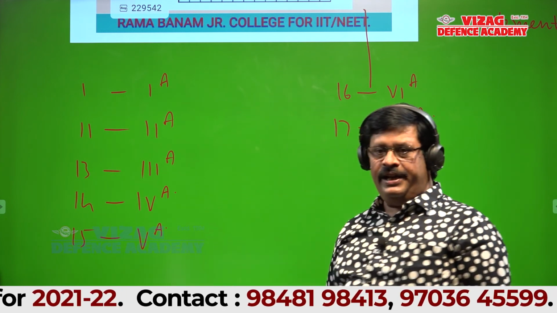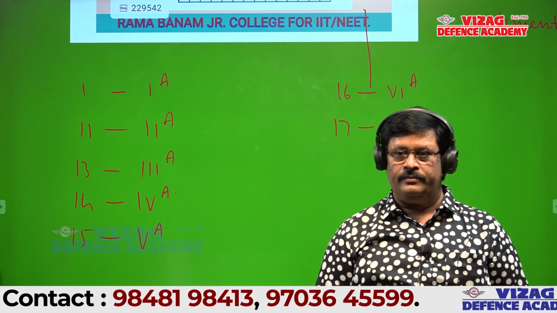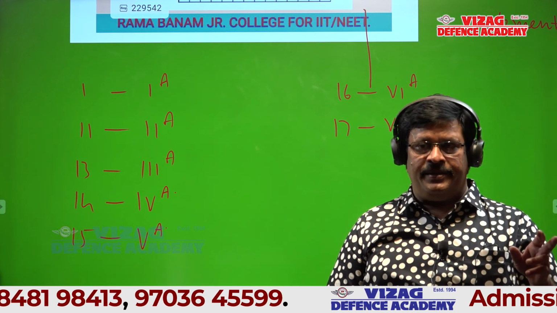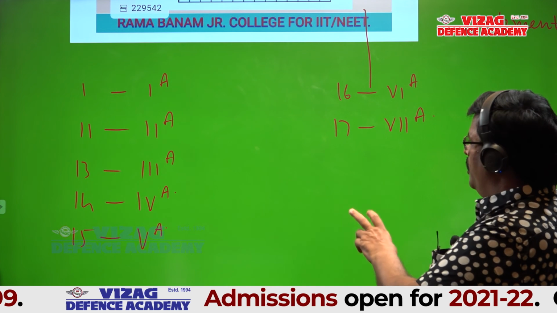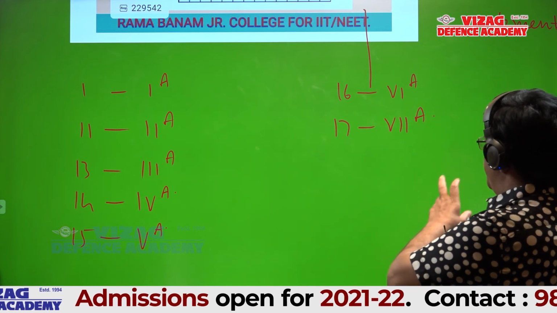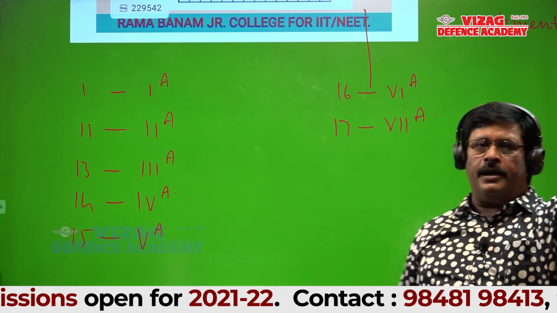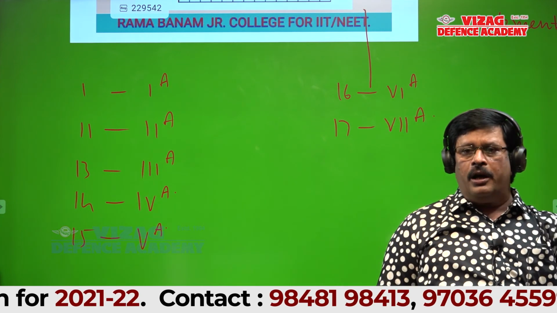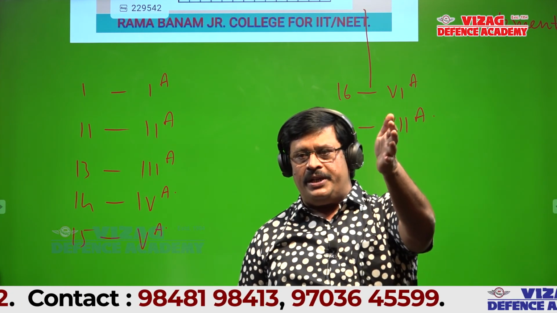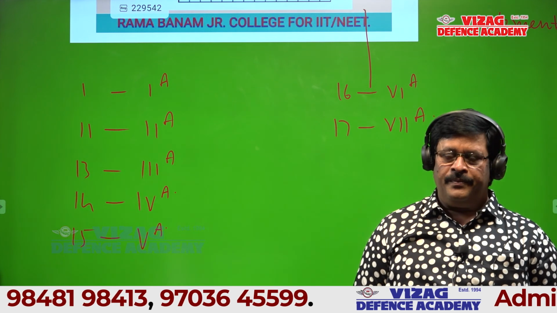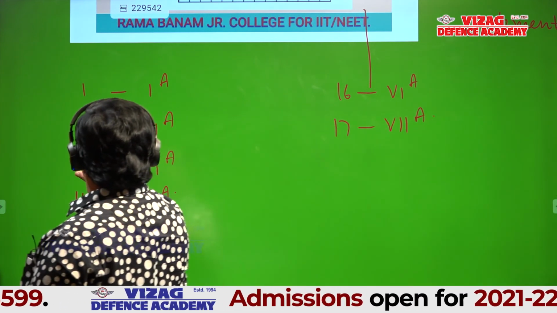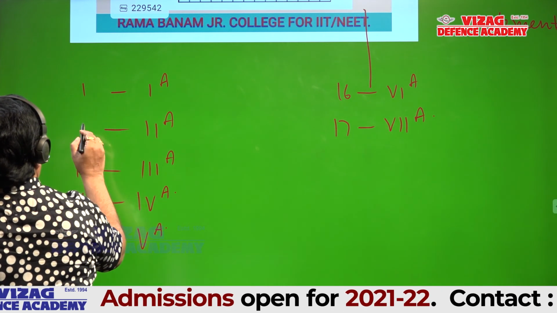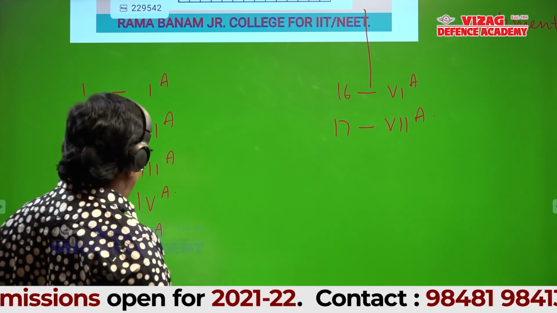All of you okay? Students, all these groups, that is 1, 2 and 13 to 17, we already discussed. I told you they are normal elements, representative elements. Sir, please, 11 you wrote 2. This is 2, na? Is it okay?